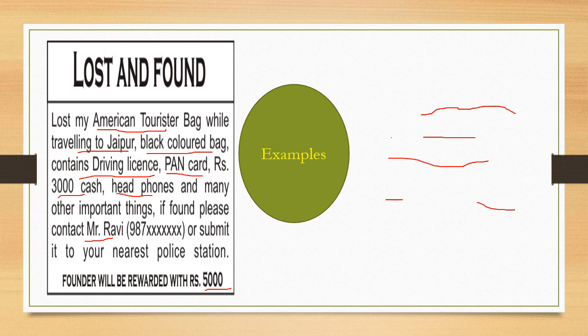Founder may be rewarded with 5,000. Always remember that your reward should exceed the things contained in your bag or wallet or pouch, whatever. Okay, it is having 3,000 cash, so your reward should be more than 3,000.